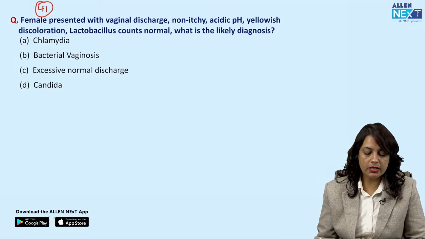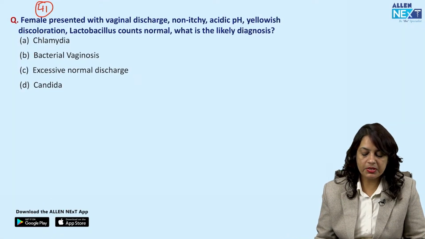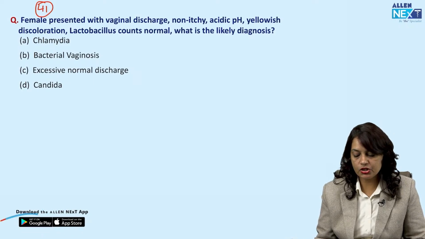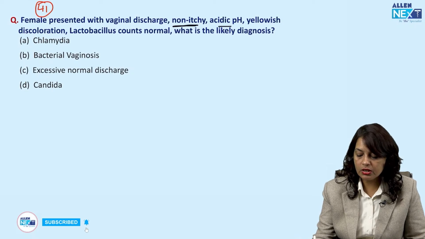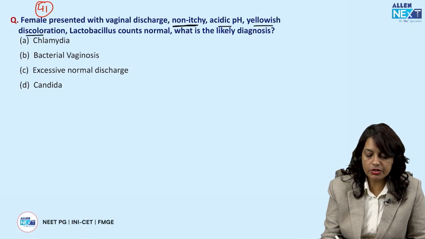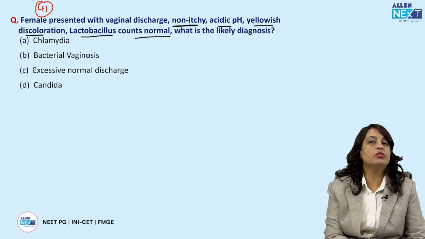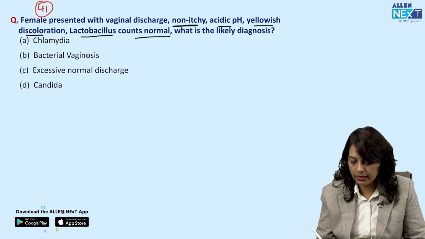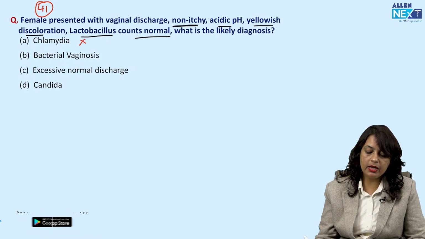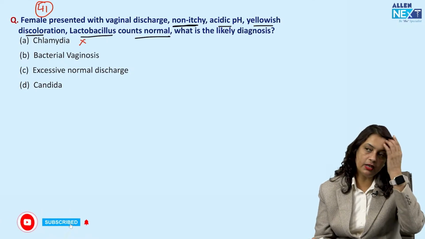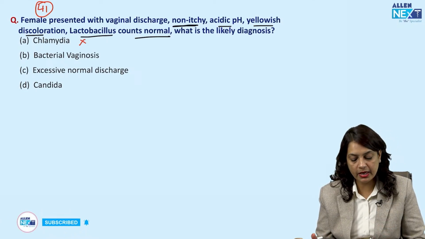Now, next question is, a female presented with vaginal discharge that is non-itchy, acidic pH, yellowish discoloration, lactobacillus counts are normal. What is the likely diagnosis? So it cannot be chlamydia. Chlamydia usually does not cause vaginal discharge. It is a cause for cervicitis.